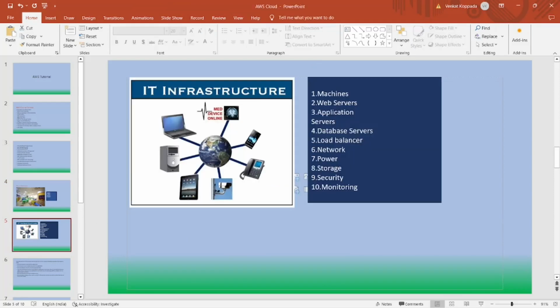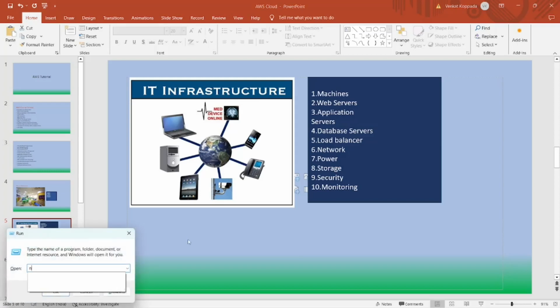Okay. So in the same way, I will start a new software company so that client will come and provide the projects to the company. So once I get the project from the client, I need to develop and deliver the project to the client. So in order to develop and deliver the project to the clients, I need to have some infrastructure, that is IT infrastructure. Okay.